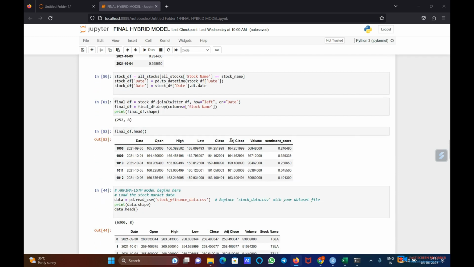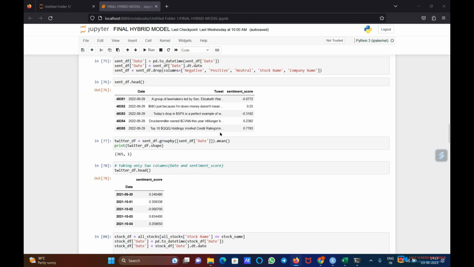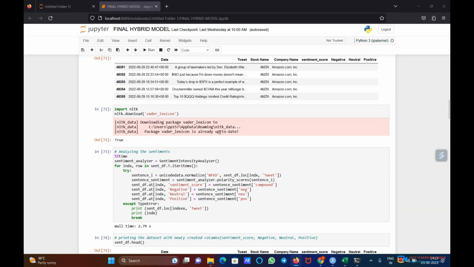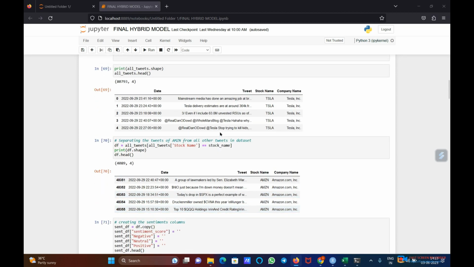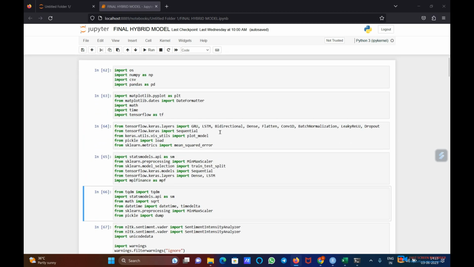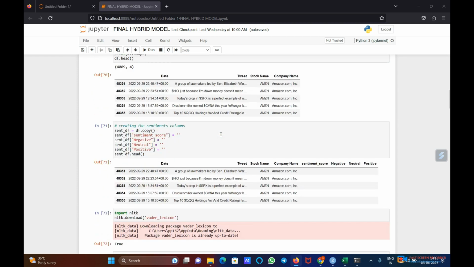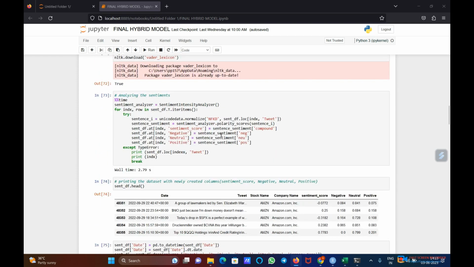In this model, we have deployed RMSE, the root mean square error, for the evaluation of our model, for how accurate it is on the different stock data we have taken. So this is the way our model works.